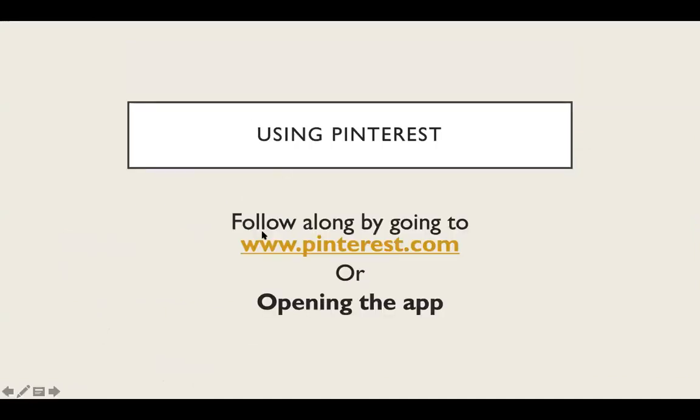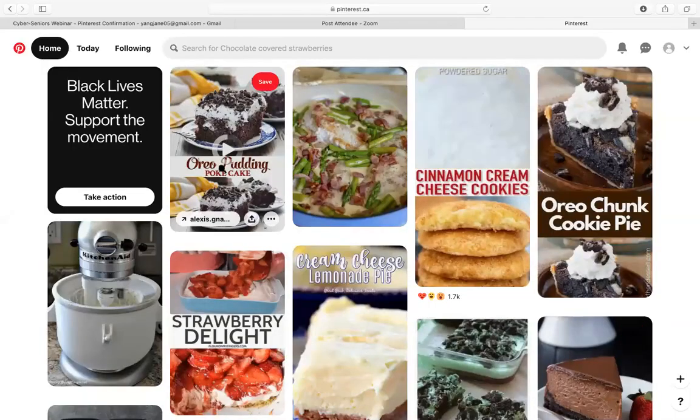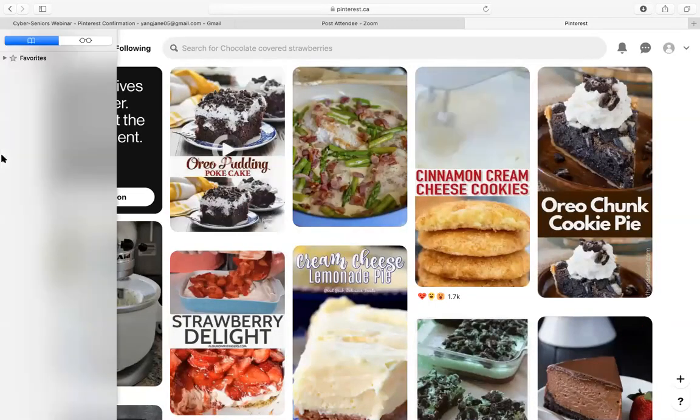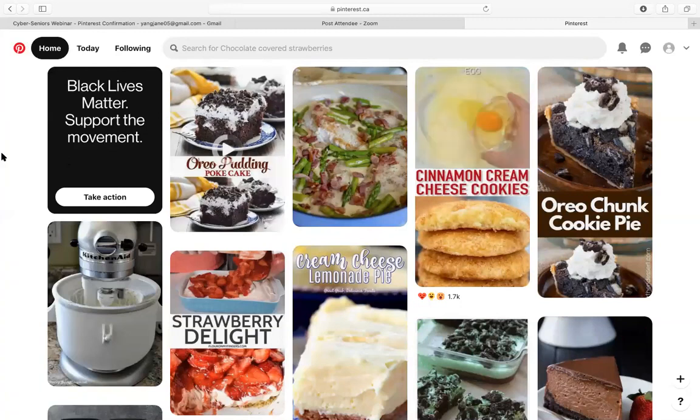So for using Pinterest, we're just going to switch over to a live demo so you can follow along if you would like. Go to www.pinterest.com, or you could open the app, but of course we could just follow along here. Is this good now? Yep. Okay, perfect. So this is the homepage of Pinterest. This isn't the Pinterest app, this is just the Pinterest website if you type it into your browser.